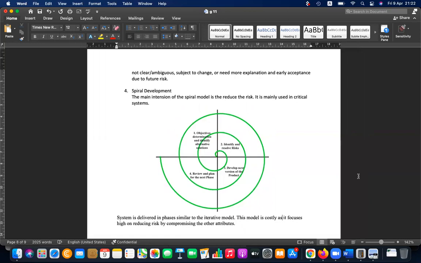So this methodology tries to put in the best thing to reduce the risk. Why do we keep risks? That's what the spiral model is.